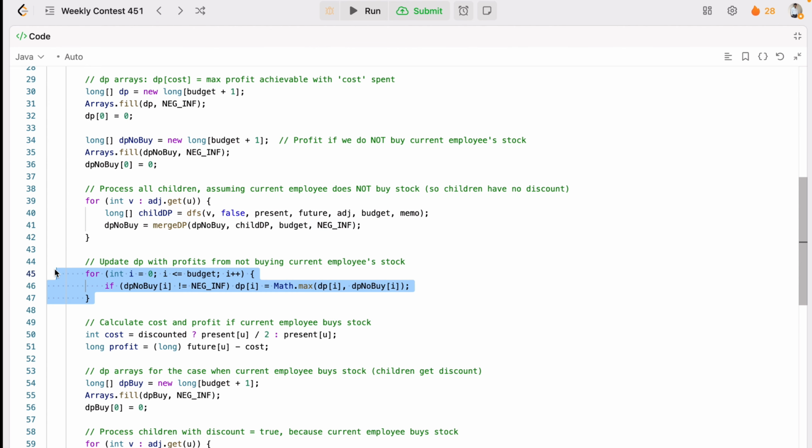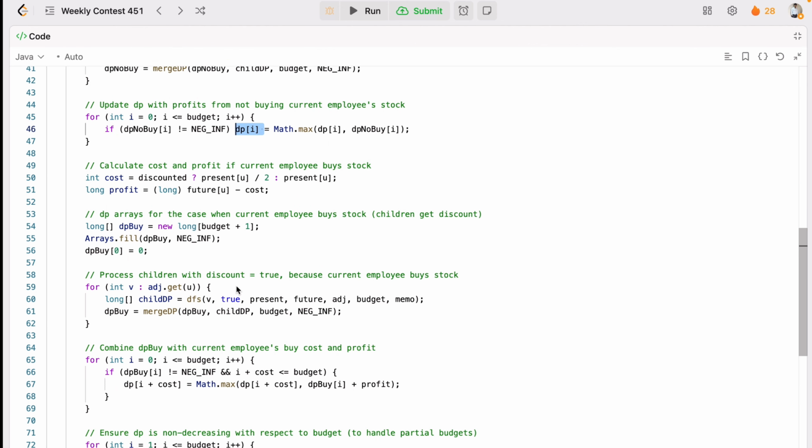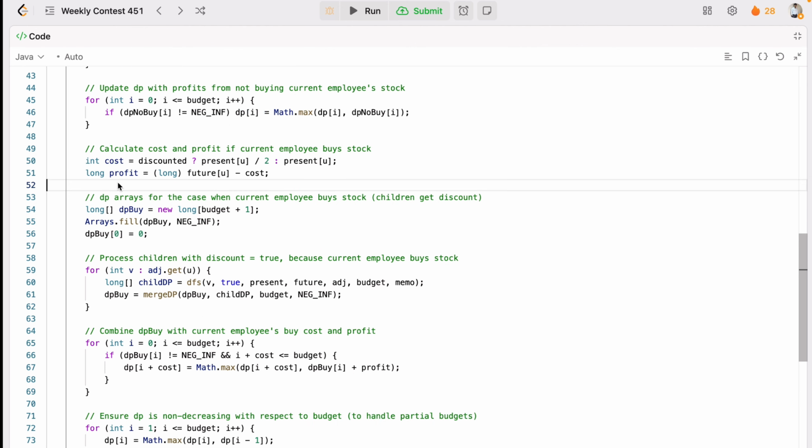Now we'll update DP with the profit from buying the current stock price. So how are we going to do it? Just check that it is not equal to infinity, and check which one is the max, DP at I or not by, and store the max here. We'll update the DP with the profit from not buying the current employee's stock. Then we'll calculate the cost and the profit if the current employee buys the stock. For that, you check the discounted cost: we'll give the discount, price divided by 2, otherwise give the full price, and then you have to find the profit like this.